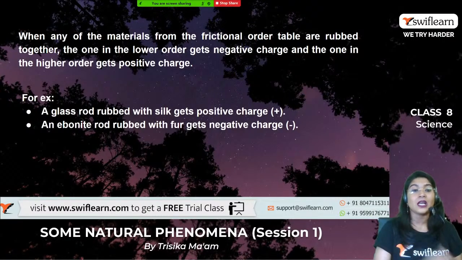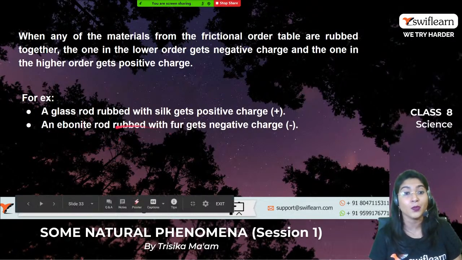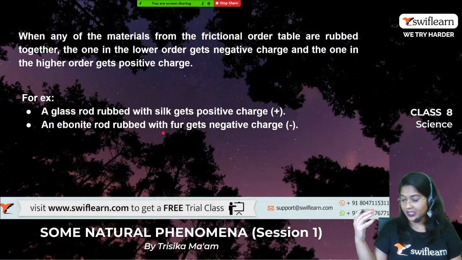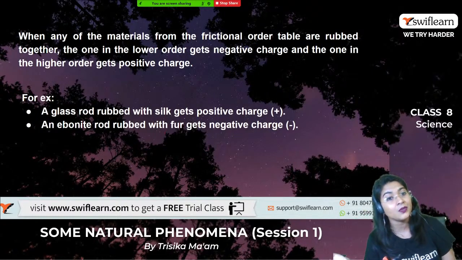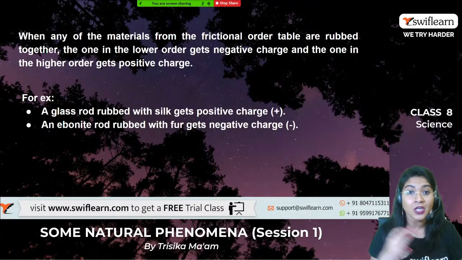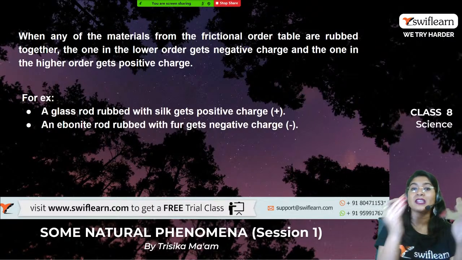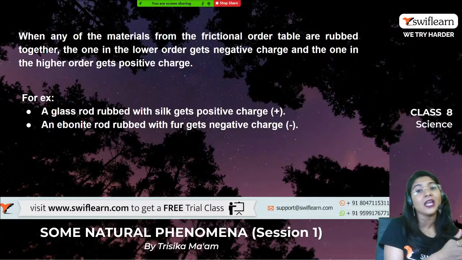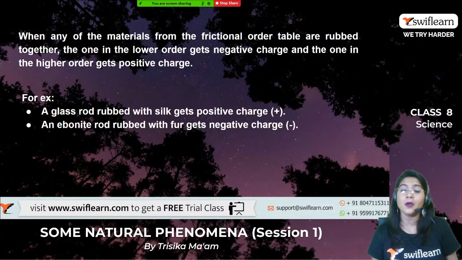Now coming to another example, like the ebonite rod rubbed with fur. Fur, which is in the third position, will accumulate the negative charge, right? And ebonite is in the 11th position, so it will be positive. So I guess you have understood that whenever the materials are in the lower orders, they are accumulating the negative charge, and when they are in the higher order, they are having the positive charge.